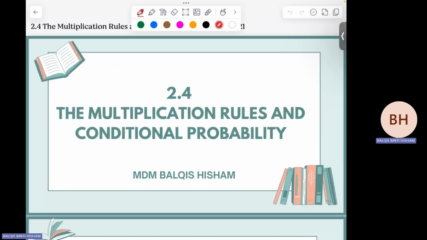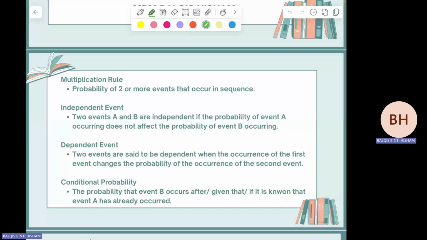Okay, Bismillahirrahmanirrahim. For today's video, we are going to have the last subtopic of chapter 2, which is the multiplication rules and conditional probability. So let's look at several terms that you have to know in this subtopic. The first one is multiplication rule. This one you have learned in the first subtopic, where the multiplication rule is probability of two or more events that occur in sequence. That is multiplication rule.